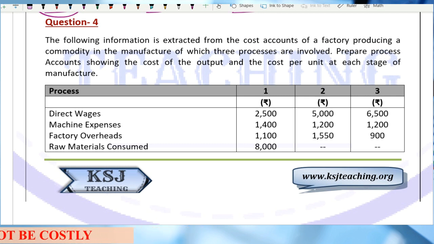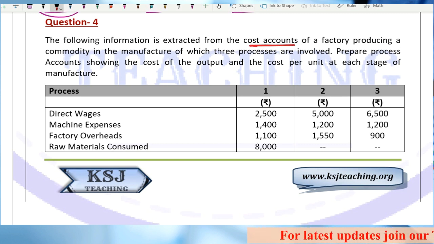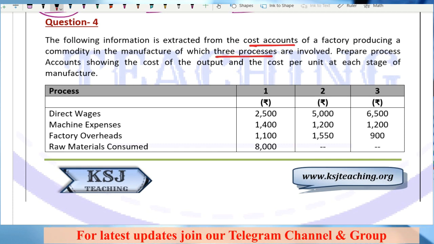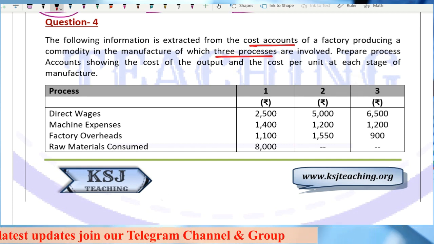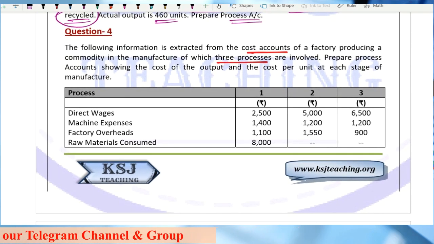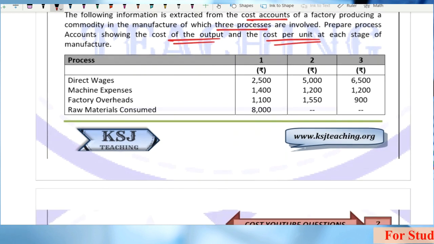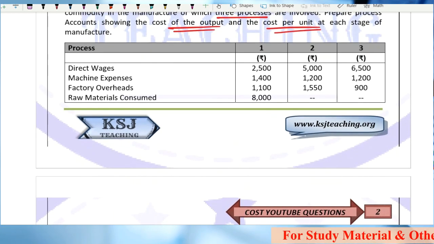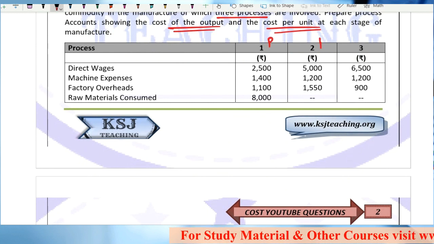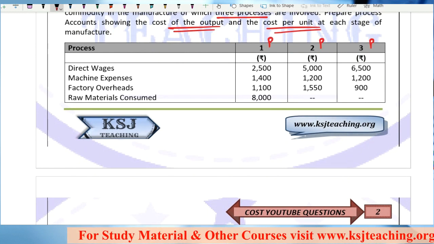Let's read the question. The following information is extracted from the cost accounts of a factory producing a commodity in the manufacture of which 3 processes are involved. Prepare a process account showing the cost of output and the cost per unit at each stage of manufacture. Cost of output you have to show and the cost per unit at each stage of manufacture. So this is basically process number 1, process number 2 and process number 3.